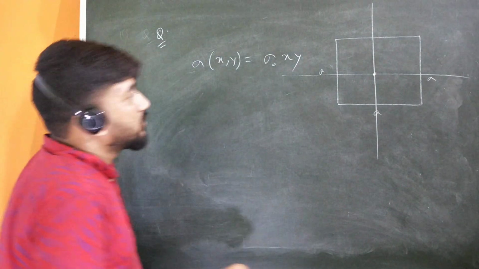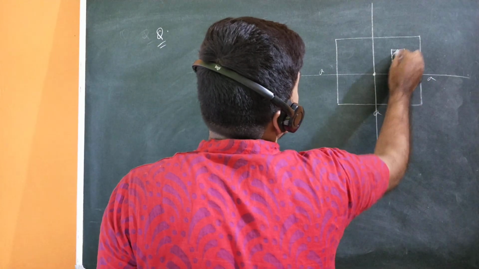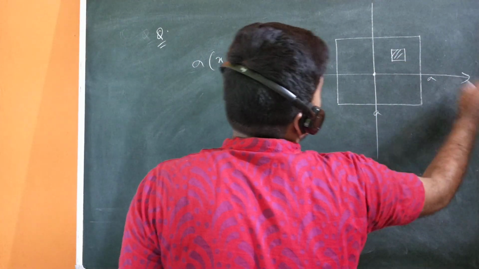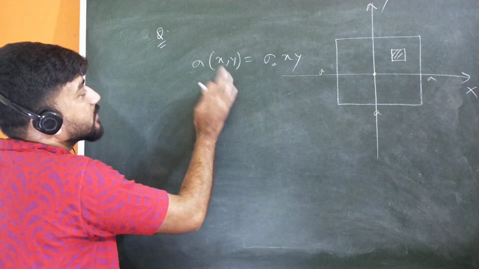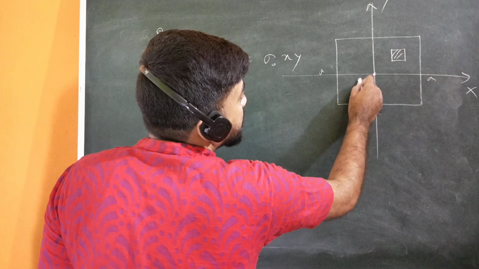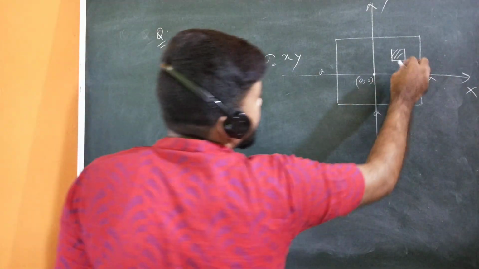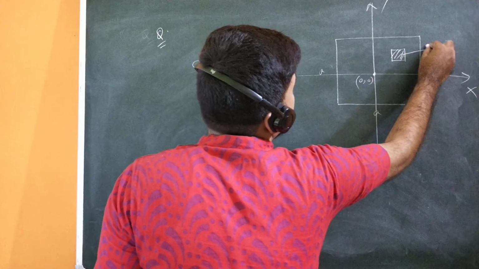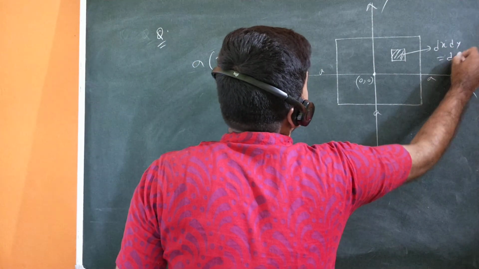Okay, so what you have to do, you have to choose a small element here, and you have to solve this problem in Cartesian coordinates because it is given here in the problem. The geometry is given, and this sigma is given, and you have to find out the total charge. So this is the origin, it is also given in the problem, and you have to take a small element, that is the area dx dy, which is identified as ds, you can say.